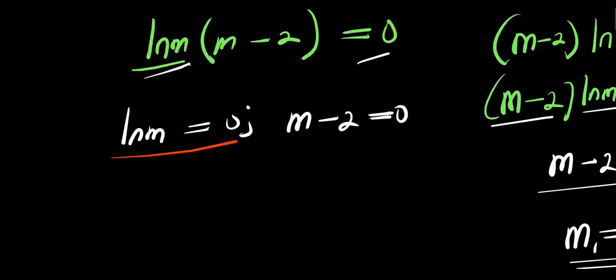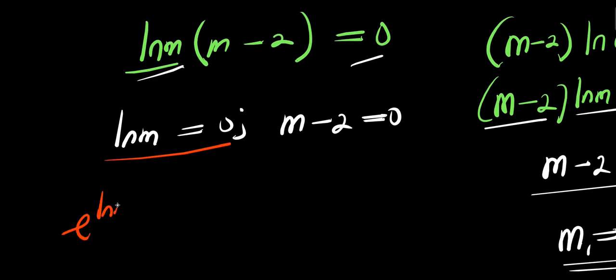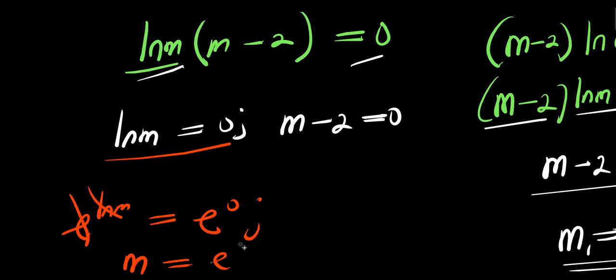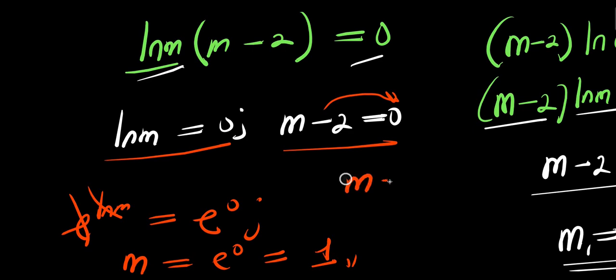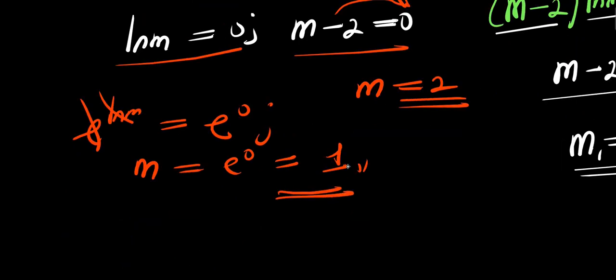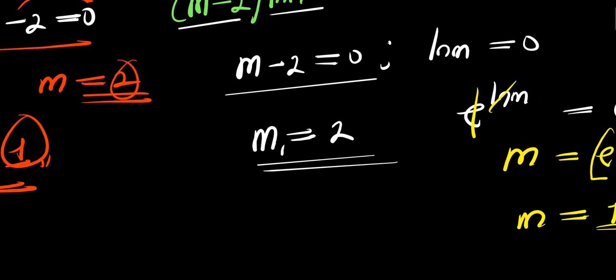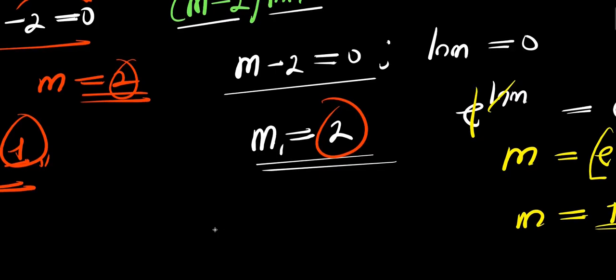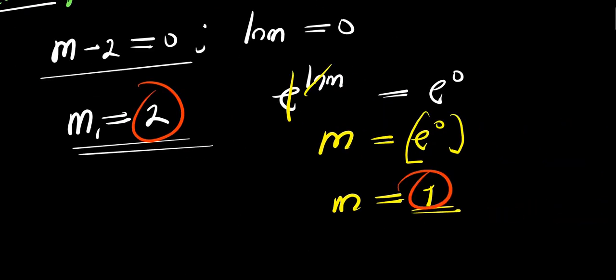If you solve this, you have e to the power of ln m equals e to the power of 0. This eliminates this, we have m equals e to the power of 0. And any number raised to the power of 0, with the exception of 0 itself, is 1. For this, I move this over here. I have m equals 2. I've gotten two solutions again, which are m equals 1 and m equals 2, just like what we had earlier on.